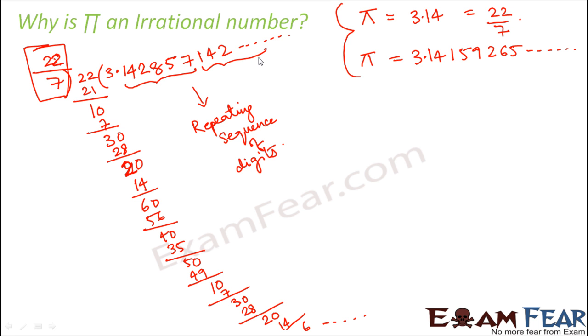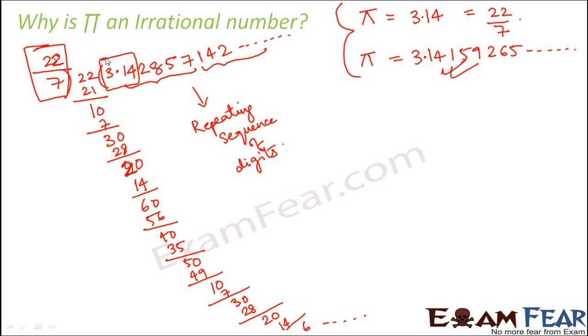Now, when you compare this value with the accurate value of pi, are they the same? They are not the same. They are different. But what we have done is, in order to take an approximate value, we have just considered 2 digits after the decimal, that is 3.14, and that is the value that we use to make our calculations simpler. So therefore we can say that pi is an irrational number.